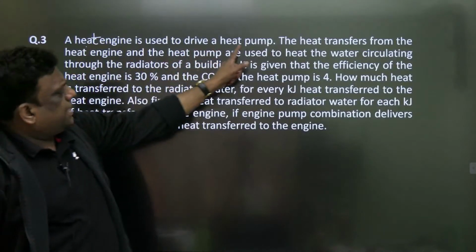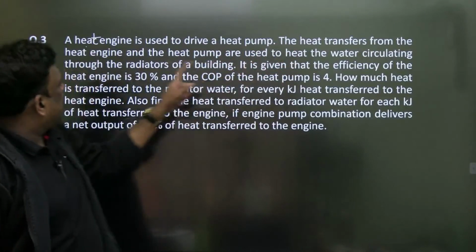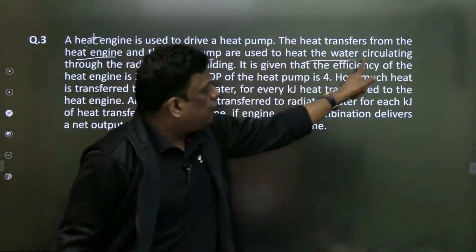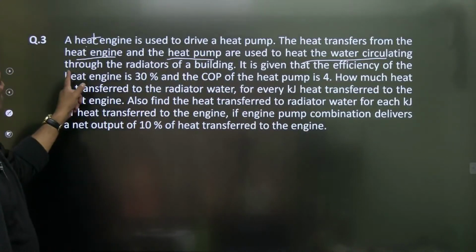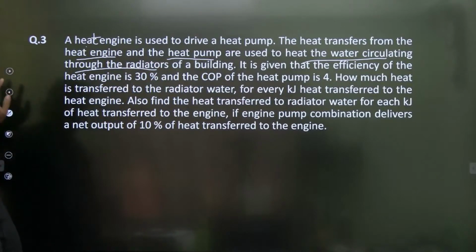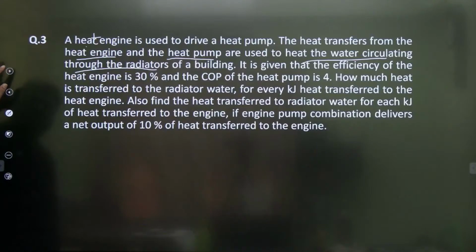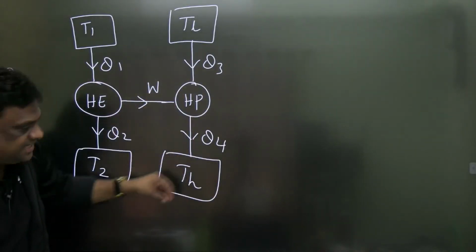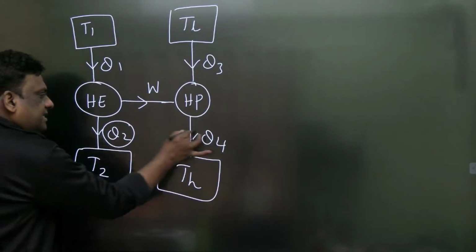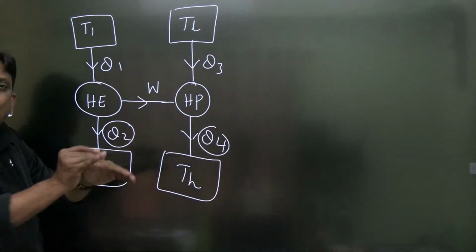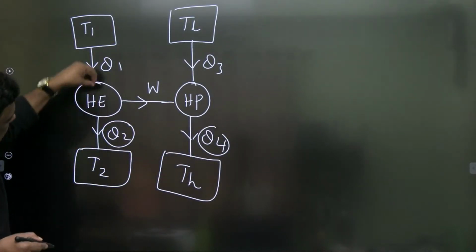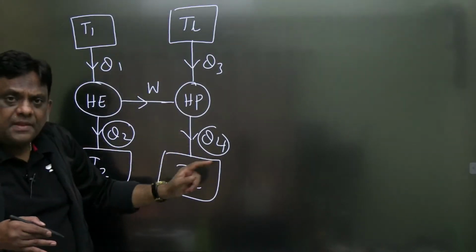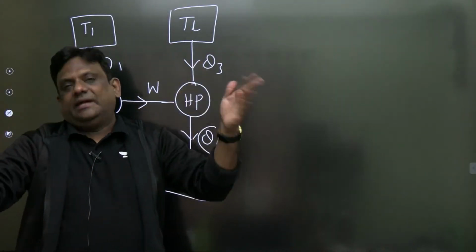A heat engine is used to drive a heat pump. The heat transfers from the heat engine and heat pump are used to heat water circulating through the radiators of a building. Listen carefully. Whatever heat is rejected by the engine and whatever the heat pump is rejecting, these two put together are used for heating a building.